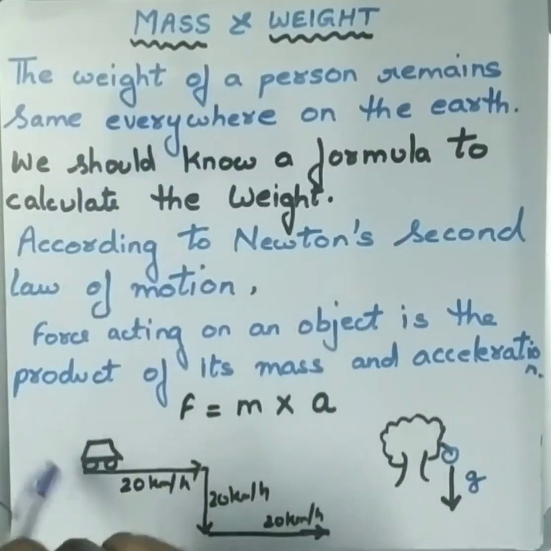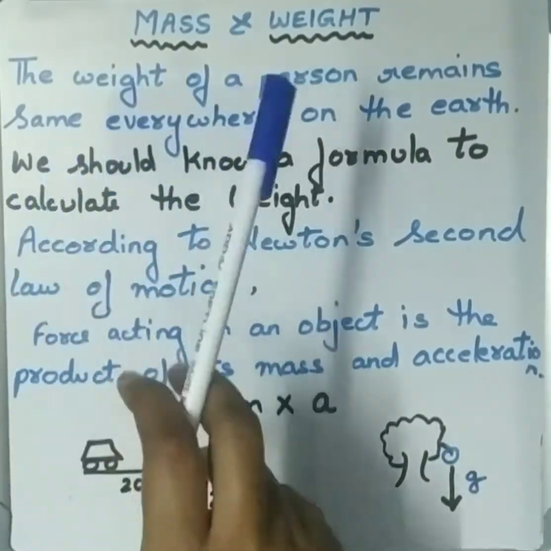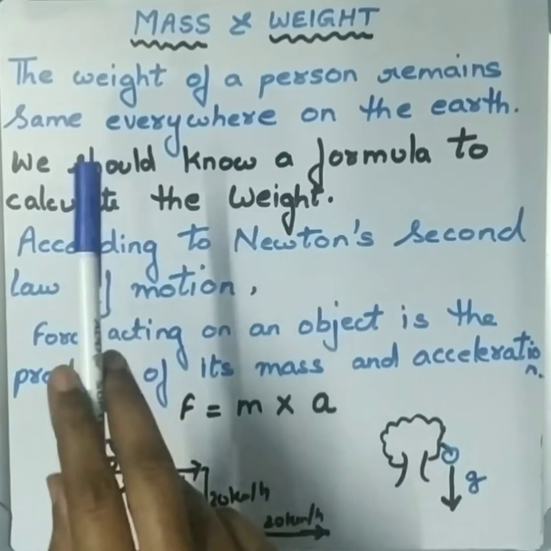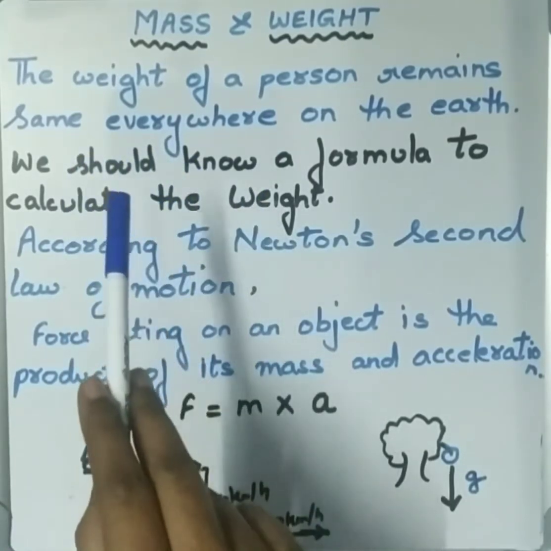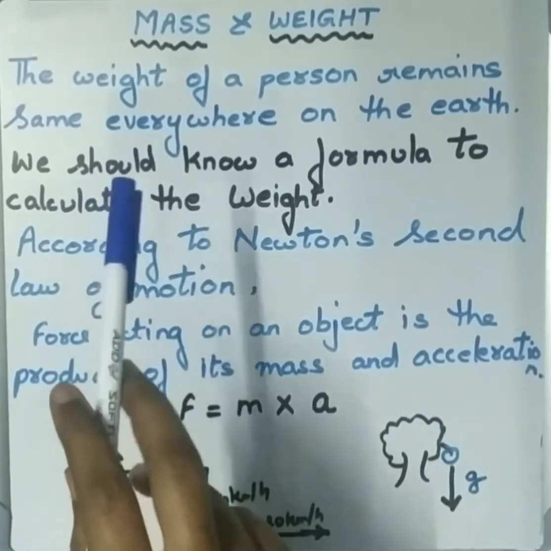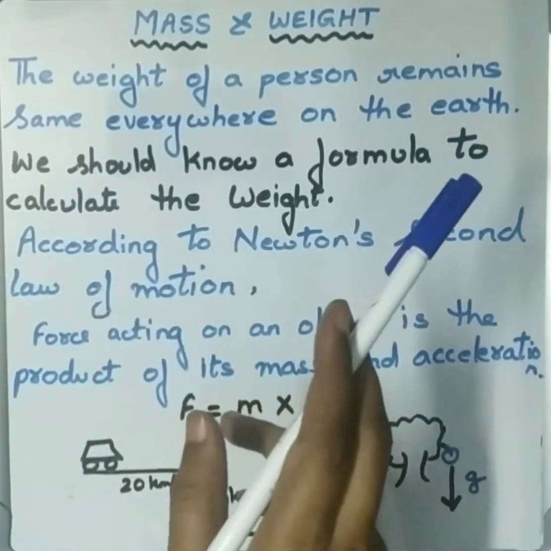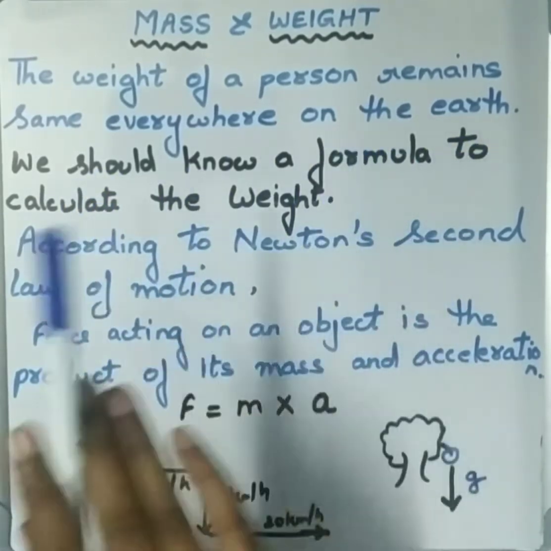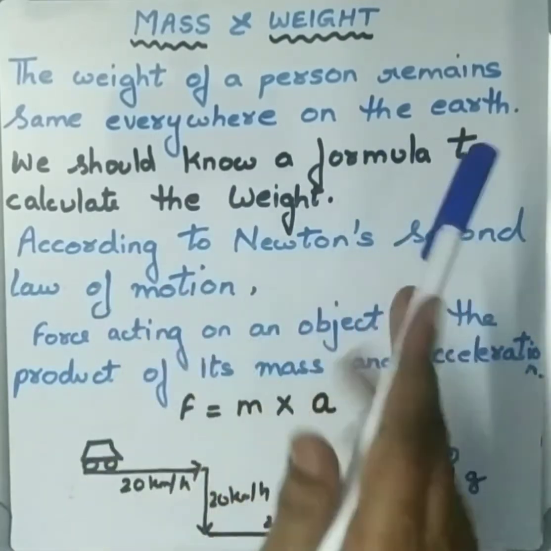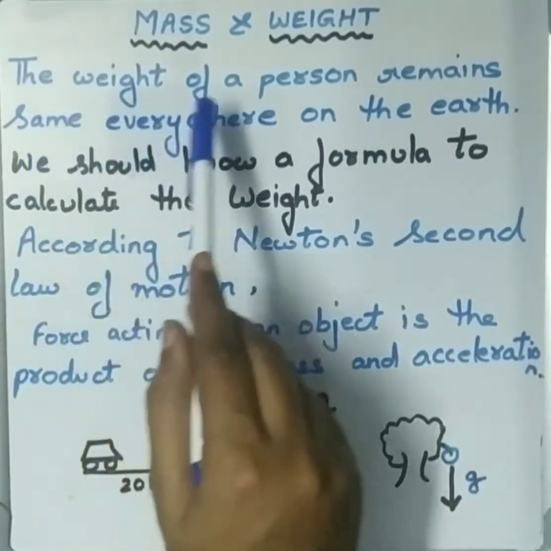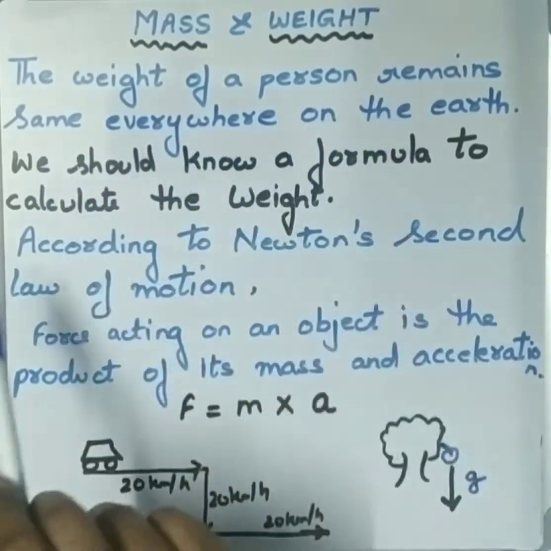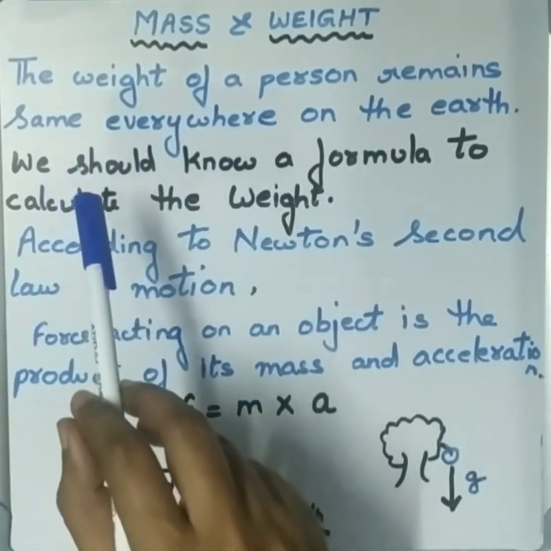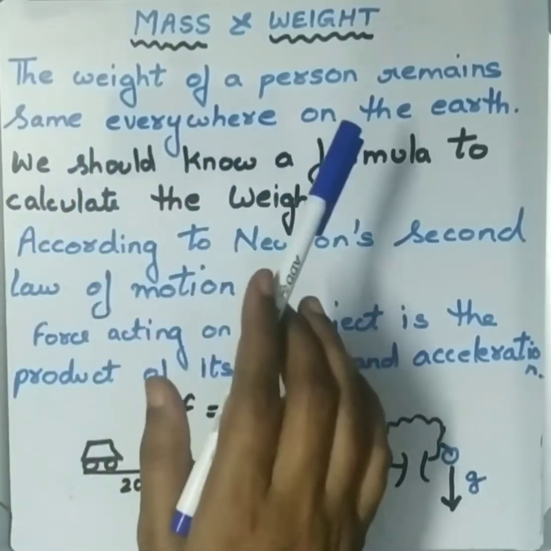As we know, mass will not change and remains constant. Even if the object is on the earth and you place the same object on the moon, the mass of the object will remain the same. It will not change. So we are saying that mass will remain the same, fine.